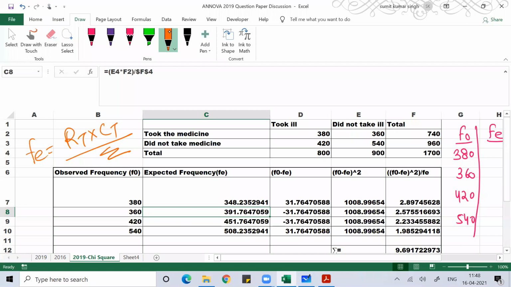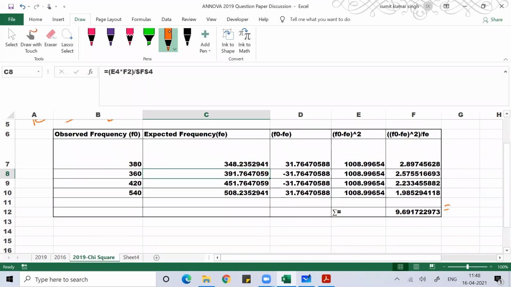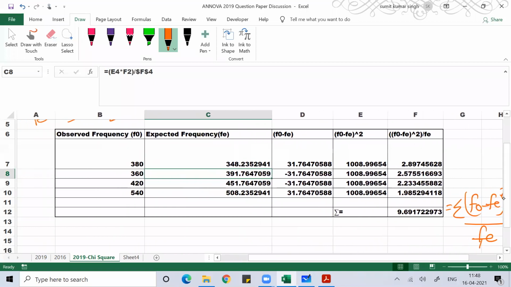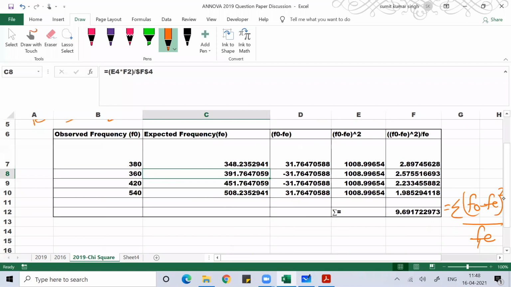So find the value of the chi-square statistic. The formula we use for the chi-square statistic is the sum of F naught minus Fe whole square divided by Fe. Use this formula. You know how to find the expected frequency.